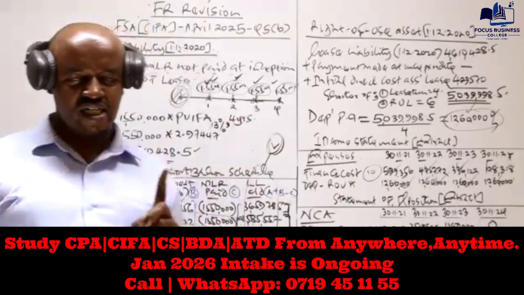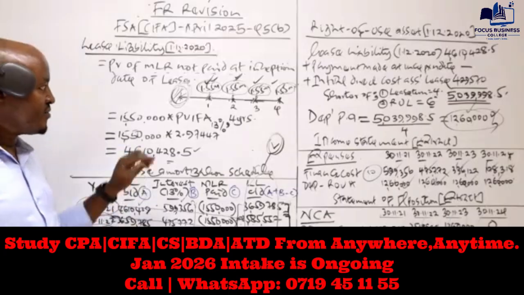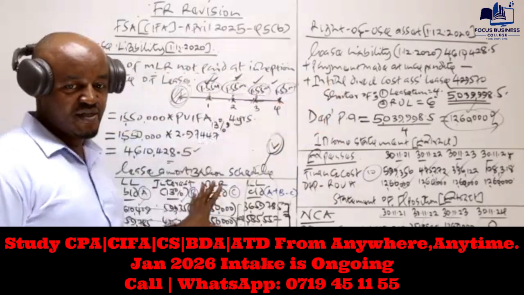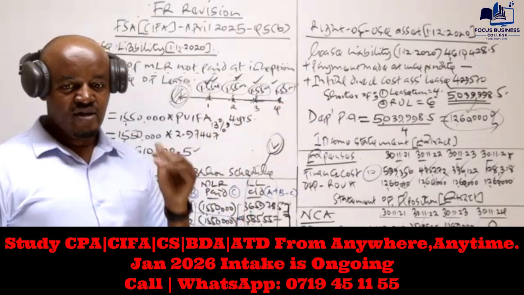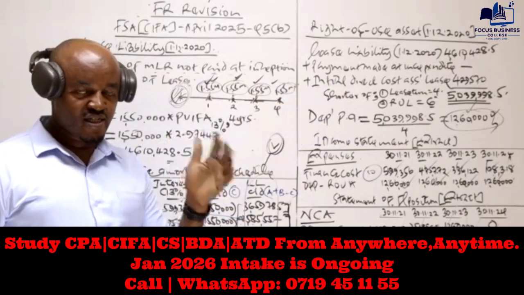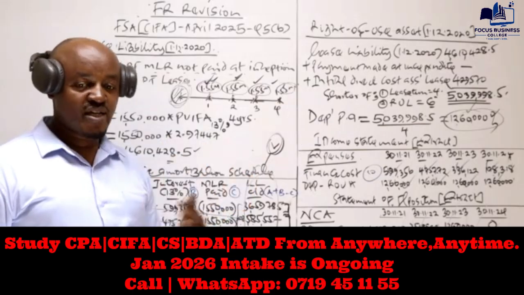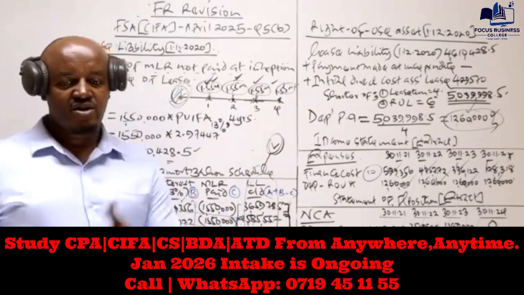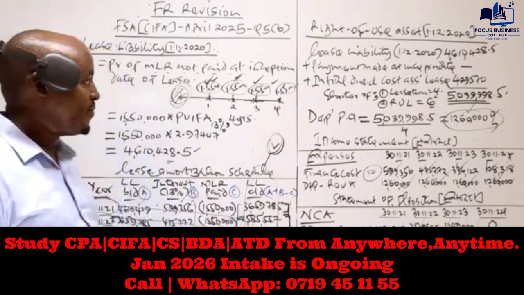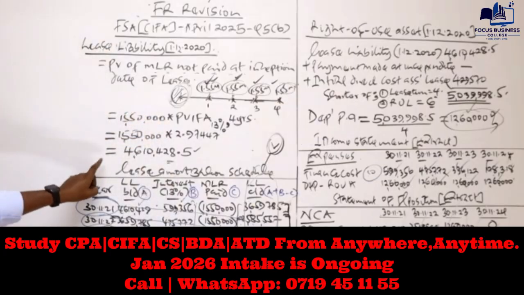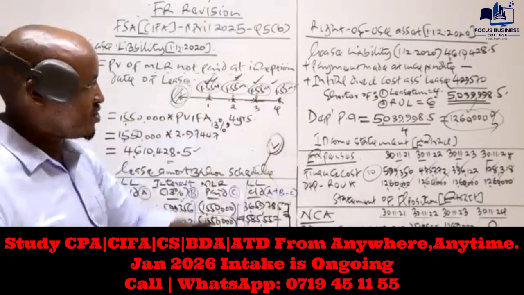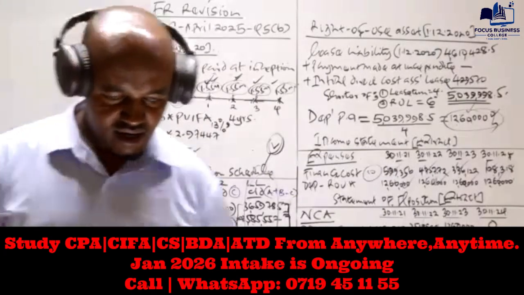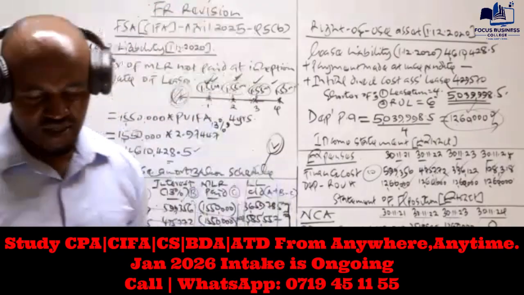But what I want you to understand is the difference in terms of how we compute the lease liability, how we compute the right of use asset, how we prepare this particular lease amortization schedule whenever the minimum lease rentals are payable at the start of the year and also at the end, because that is the question you're likely to come across. The minimum lease rentals are payable either in advance or in arrears. You must be in a position to compute the lease liability, to prepare this one, and the right of use asset. Yes. So basically that is what was required as far as that question is concerned.